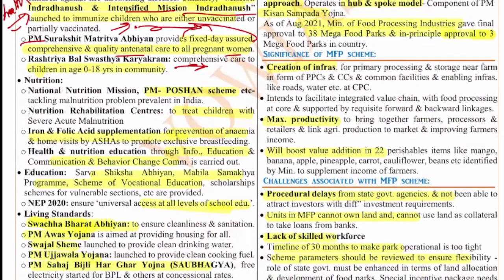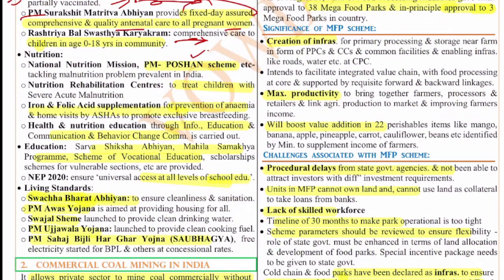And for nutrition also, we are taking various steps like the Poshan scheme, the nutrition rehabilitation centers to treat children with malnutrition and all. Next, the iron and folic supplementation, the health nutrition education through information, through various communication channels, right? And also through the Sarva Shiksha Abhiyan, the midday meal scheme, the Mahila Samakhya program, the scheme of vocational education, and so on and so forth. Also, this National Education Policy 2020 ensures universal access to all levels of school education.